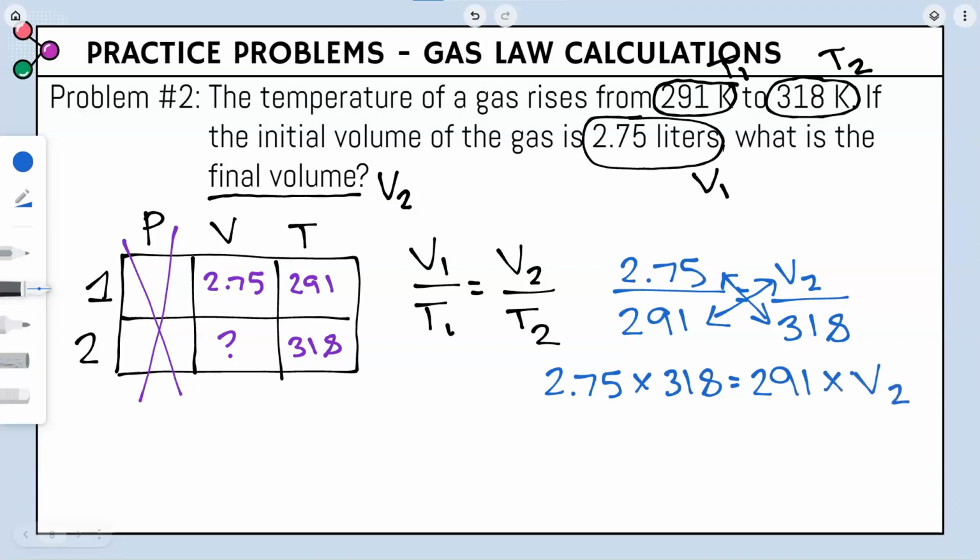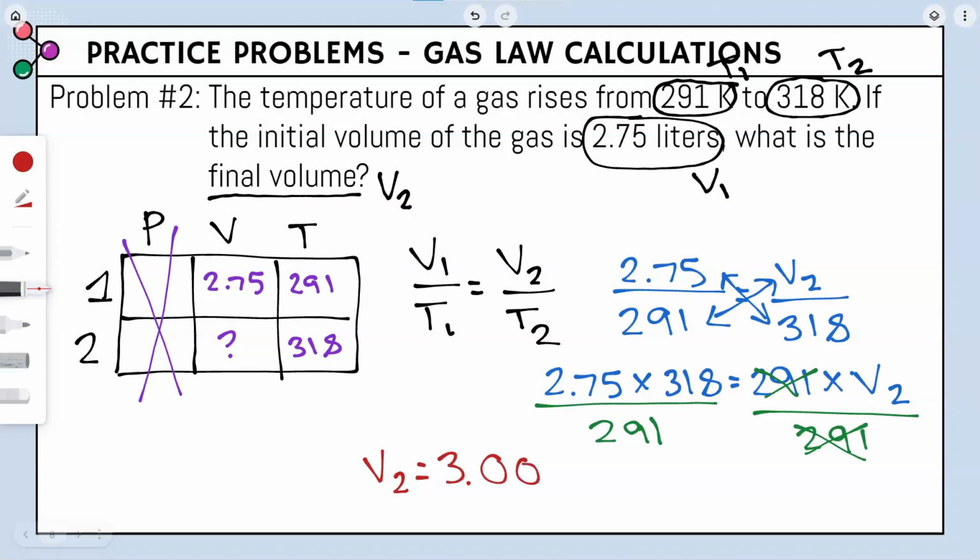And then finally, to get V2 by itself, since it's being multiplied by 291, we're going to divide 291 to both sides. So we can undo that, and our 291 cancels out. So to plug this into the calculator, you would do 2.75 times 318 divided by 291. And our final answer for V2 is going to be 3.00, and we know the unit for volume is going to be liters. And that is your final answer for problem number 2.